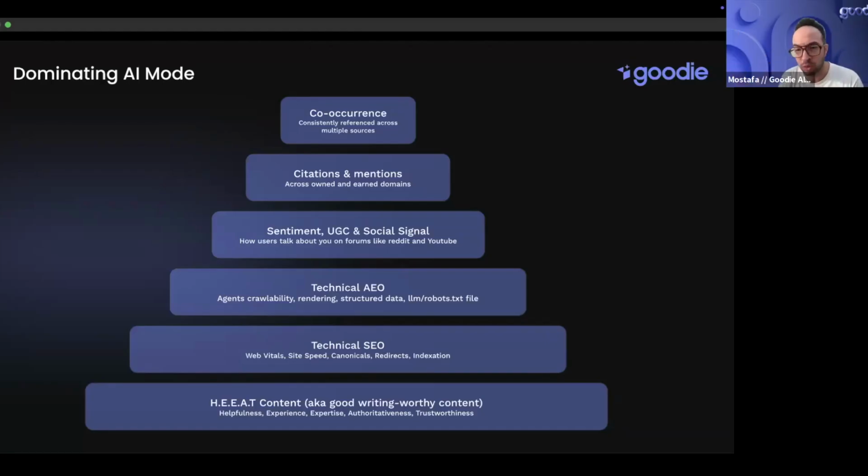I know we've seen other players also release a report. Reddit's the most cited domain. But what we have in our report is that YouTube and LinkedIn are also top 10. So you're seeing that the sources the LLMs rely on a lot are increasingly becoming social. So the investment on social is becoming increasingly valuable here. So hopefully that answered your question, Ayushi, and great to see you. Yeah, thank you. Of course. I think another question from Ruben.